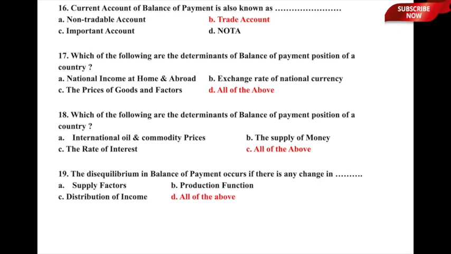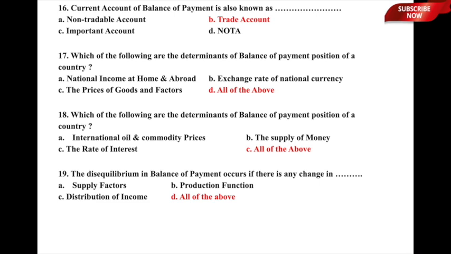Let us now move to question number 18, which is the same question as question number 17, but the underlying options are different. Which of the following are the determinants of balance of payment position of a country? The underlying options are A, international oil prices or commodity prices, B, the supply of money in an economy, C, the rate of interest, and last is all of the above.